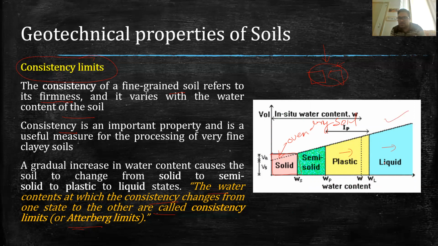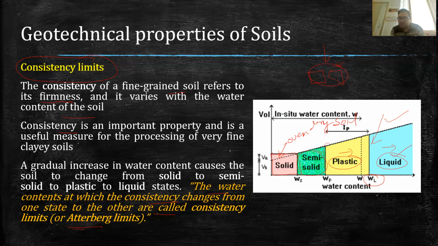In the consistency limit, we have divided this behavior into three stages: the liquid stage, plastic stage, and semi-solid stage. There are some boundary water contents, which means if we increase water beyond that limit, the soil goes from one state to the other. For example, the water content represented as WL is the minimum water content required to get the soil into the liquid state.